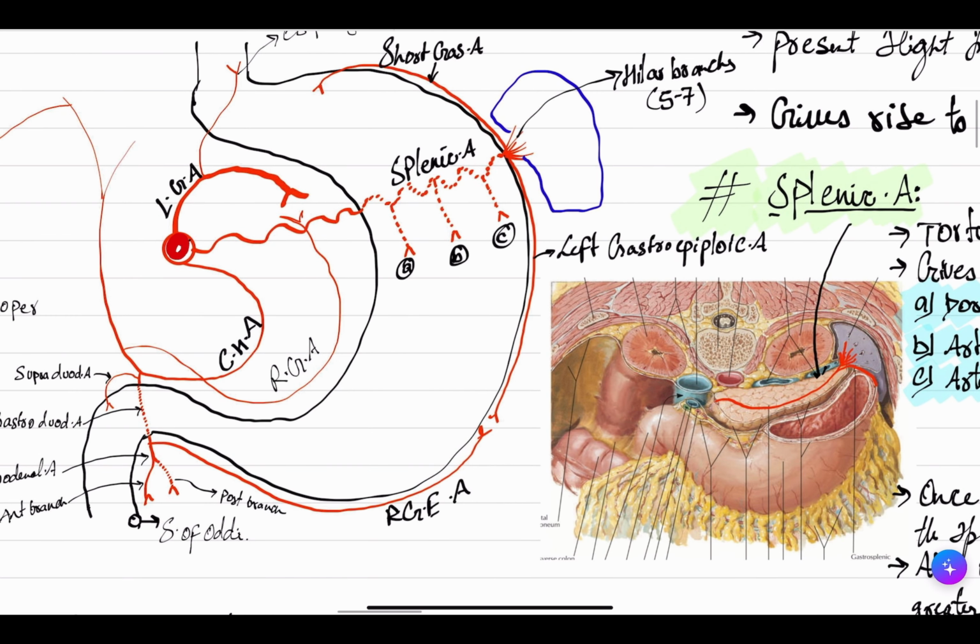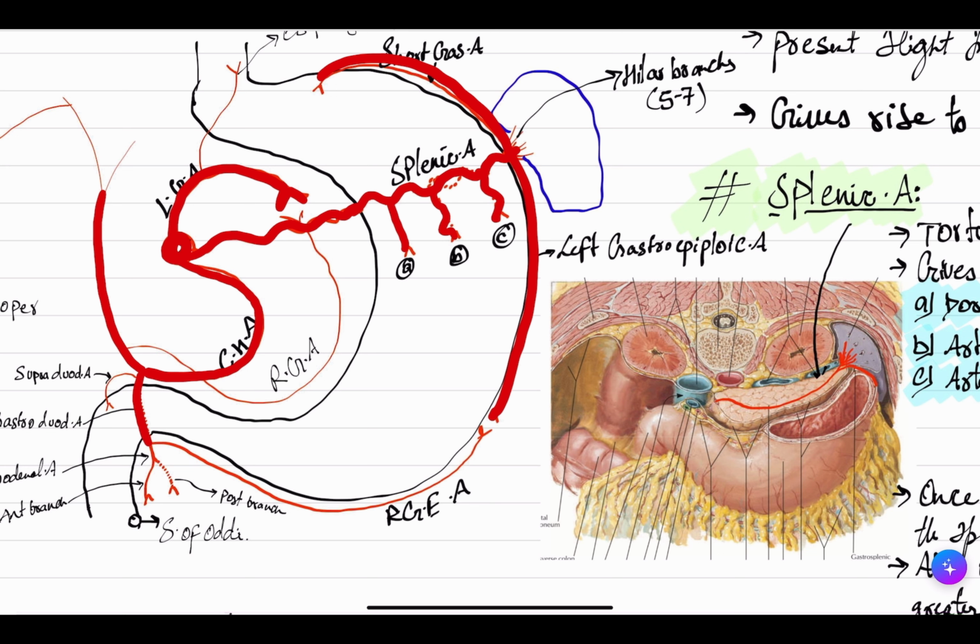Firstly, look at everything here. Celiac trunk, left gastric artery, splenic artery going posterior to the stomach to the spleen, giving rise to the short gastric artery and left gastroepiploic artery. The splenic artery is also giving rise to arteria pancreatica caudae and arteria pancreatica magna. This one is your common hepatic artery, giving rise to two branches, gastroduodenal and hepatic artery proper. And most of the time, this hepatic artery proper is going to give rise to the left gastric artery, and they will anastomose here. But it can also come from the common hepatic artery.